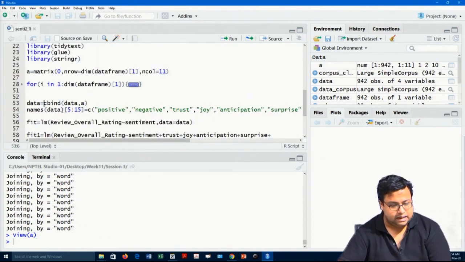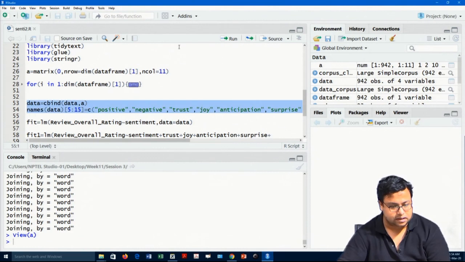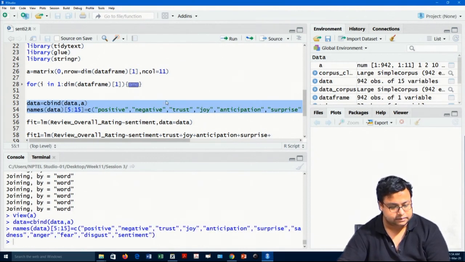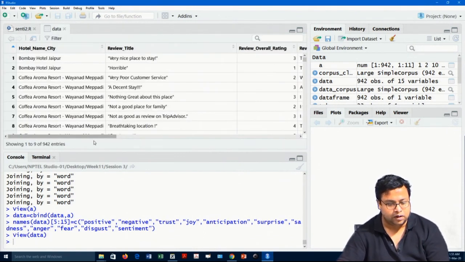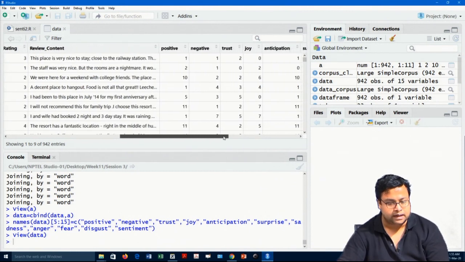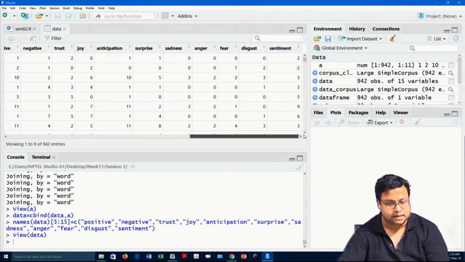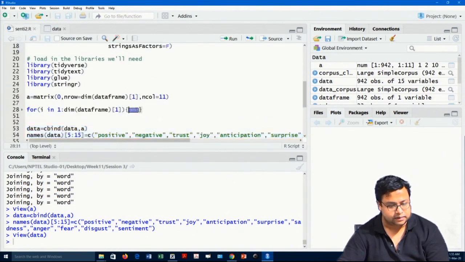I will bind this one with the data set. So, I have bound it, fair enough, and then the data set has become like this. The review title, overall rating, content, and then positive, negative, etc., and sentiment, those values are here. So, those values are given.